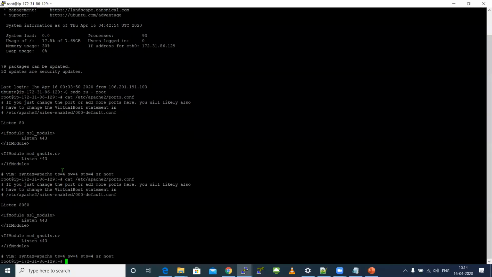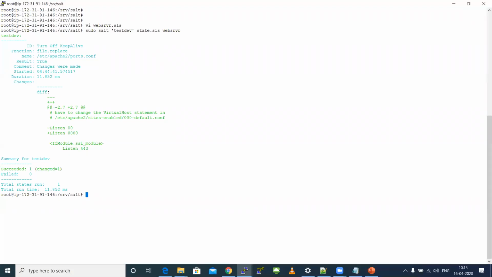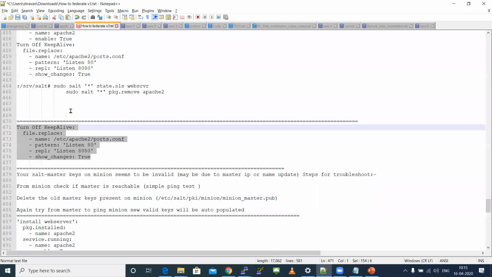Now go to your destination machine. Check for your ports. See, your port is updated from 80 to 8080. So all these things you can do in a single code itself, which means I can install a package, I can create a user, I can change the port number, all this in a simple single SLS file. But since this is your first time you're seeing SLS, I just divided this into simple small modules for your better understanding. Once you have a better understanding and become an expert on this, have a major code, a big line of code, because in real time that would be the condition for you guys. Okay. So this is an example for file.replace.